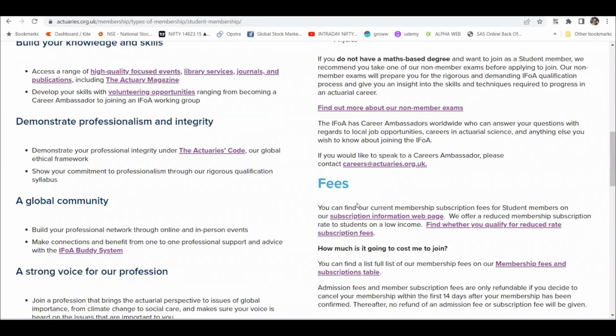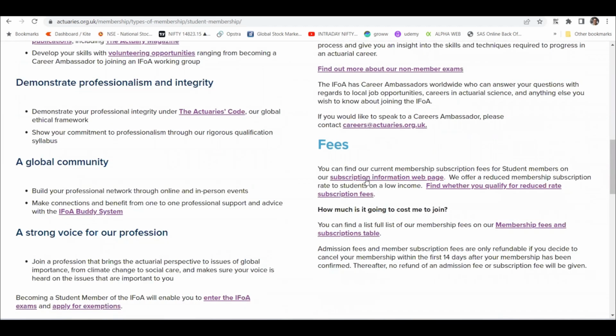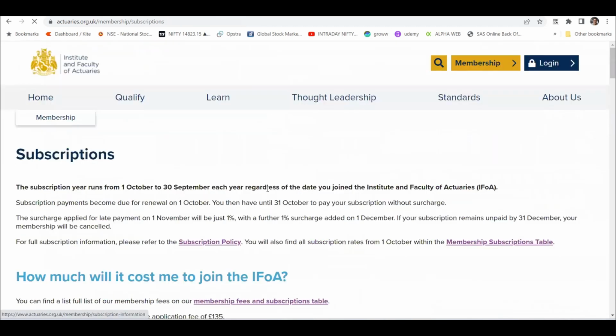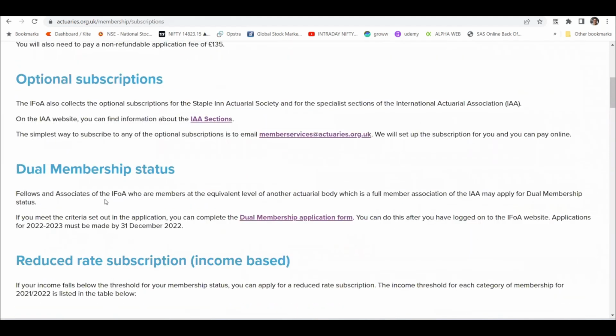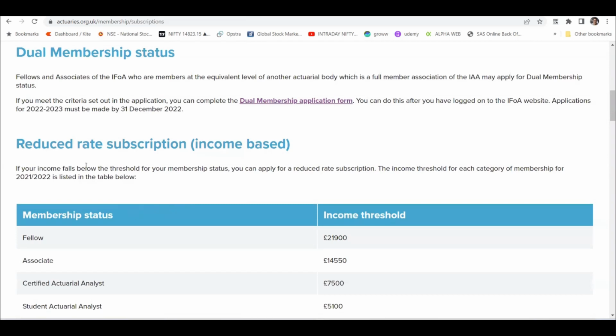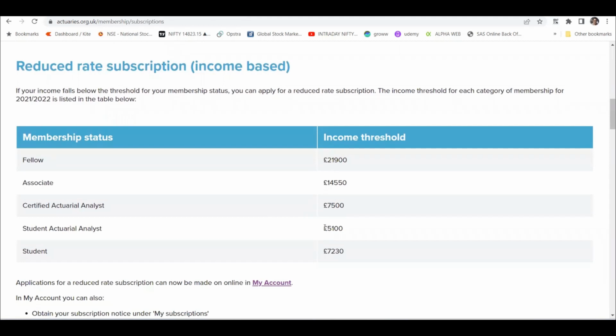Now fees, right? This is the important portion. For fees, I think subscription information web page, optional subscription. I'm just checking for dual membership status. Fellows and associates of IFoA, or members of equivalent bodies, can apply for reduced rate. Yeah, so this is the reduced rate subscription, right? Income based. For student, the income threshold is this 5100, given in pounds, which right now is approximately 100 in rupees terms. So if your income level is over that, then you are not eligible for reduced rate. Otherwise, you are eligible, right?